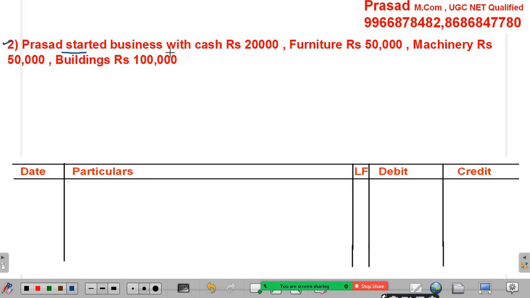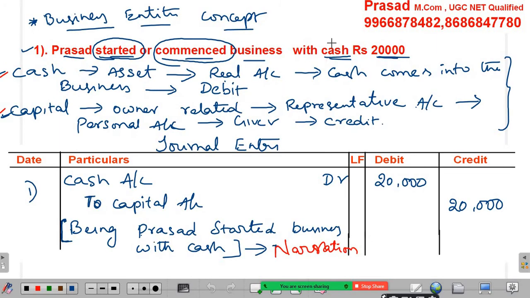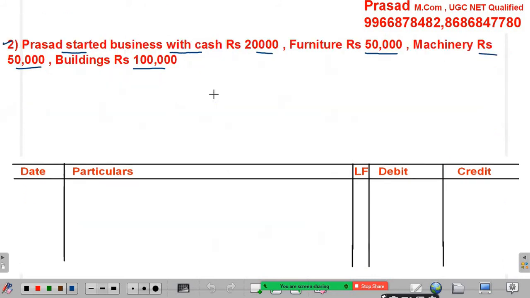Prasad started business with cash 20,000, furniture 50,000, machinery 50,000, buildings 1 lakh. See, in the previous transaction Prasad started business with only cash, that is one asset only. But in this transaction Prasad started business with furniture, machinery, buildings along with the cash.